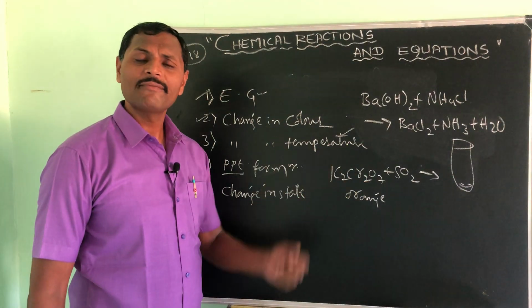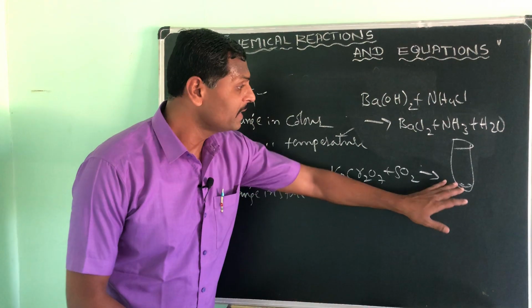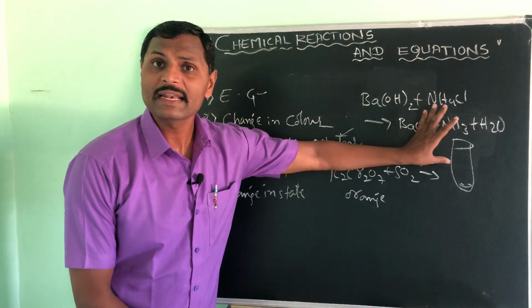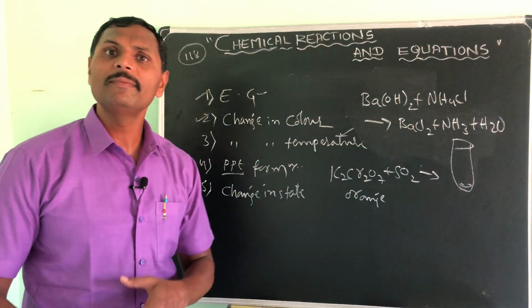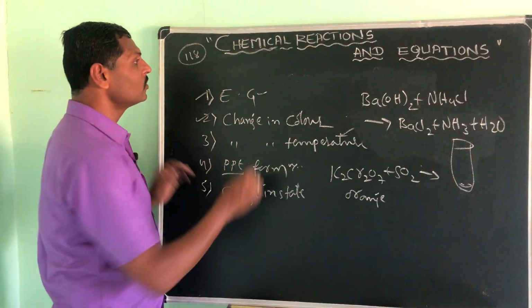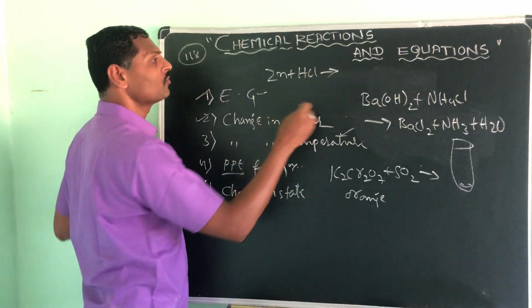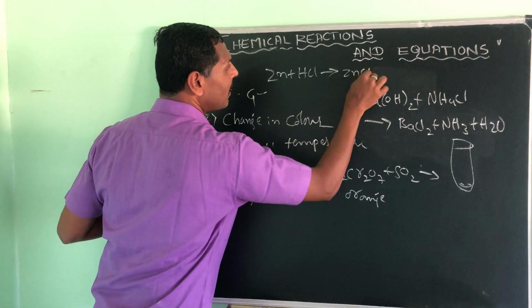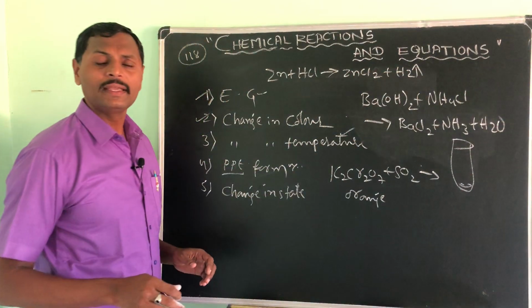See, change in temperature, you feel cold. That means when a chemical reaction takes place and you touch it, you feel cold, so there is a change in temperature. Like that, in the first example also I told you, when zinc reacts with hydrochloric acid or H2SO4, whatever you take, zinc chloride and hydrogen gas will be liberated.